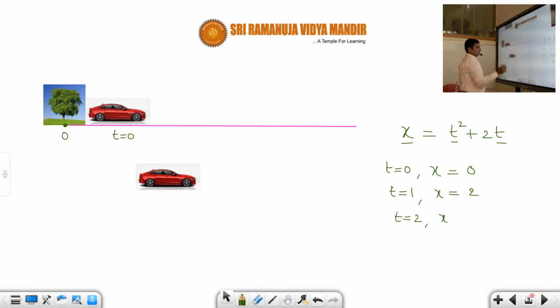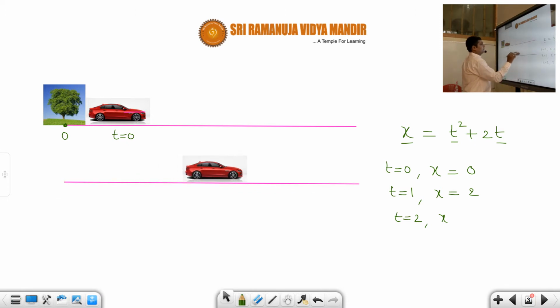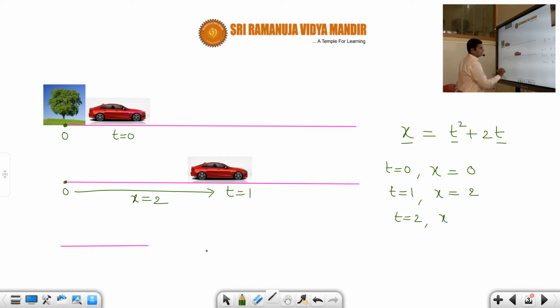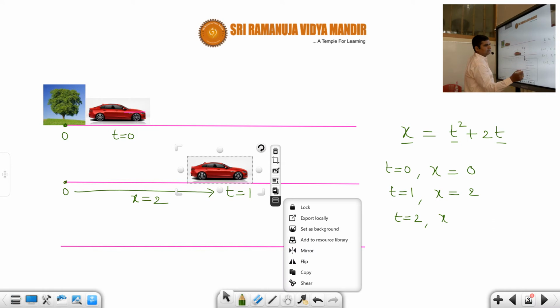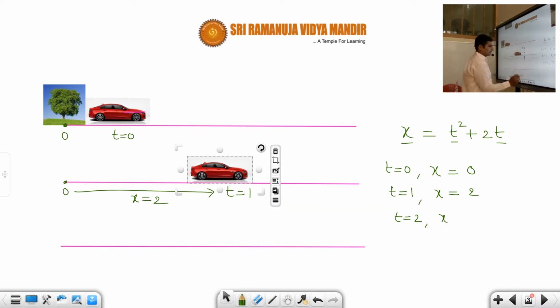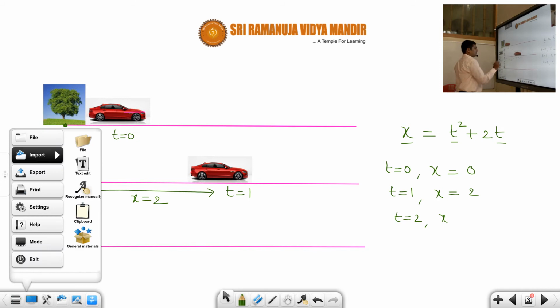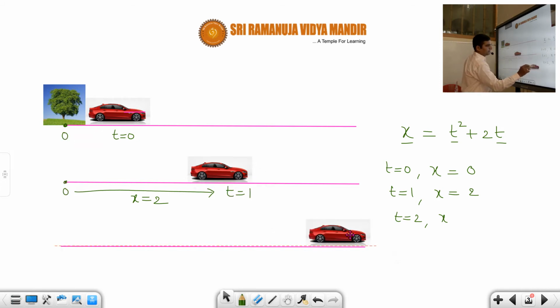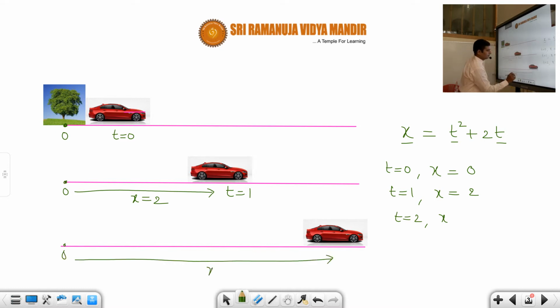Okay, students, so now let us draw this. Suppose somewhere around here is 0. Now let us say this is x is equal to 2 at time t equal to 1 second. Like that, at time t equal to 2 seconds, where is the car? Again it is at x is equal to 4 plus 4, 8 meters. Correct or not, students? Somewhere around here the car is. That means from the origin the car is at a distance of x is equal to 8 meters.